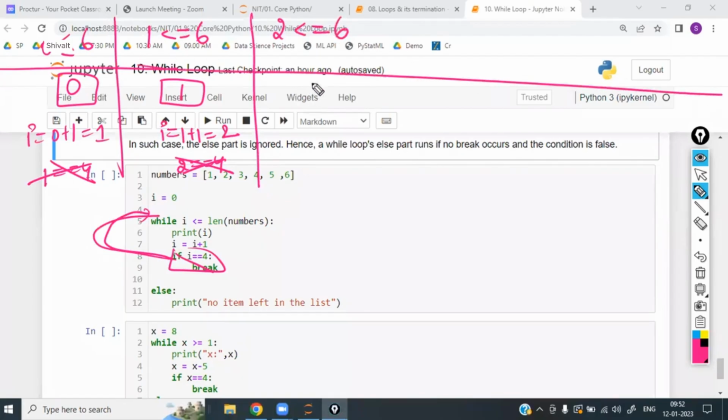2 is less than or equal to 6. And now you are printing 2. Whatever the value is, print 2, because the first print is there. Next, I is equal to I plus 1. What is the latest value of I? 2. 2 plus 1, which is 3.